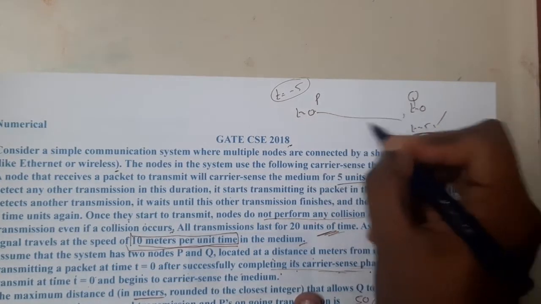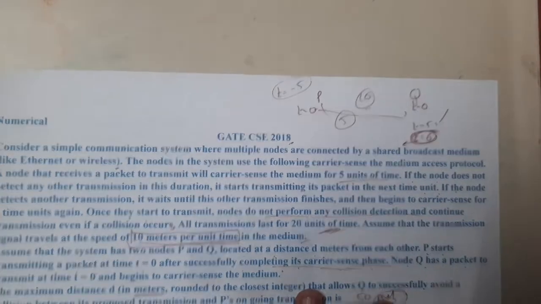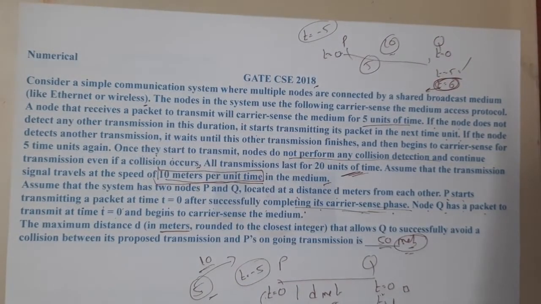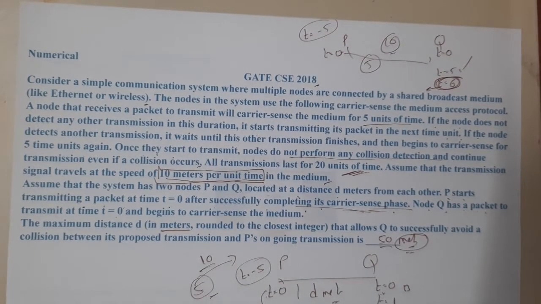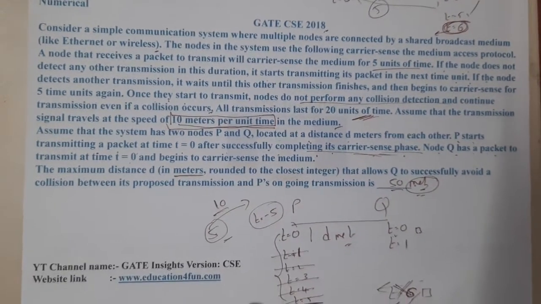We have only 5 units of time. In 1 unit I can travel 10 meters, so I can travel 50 meters in those 5 units of time. Got it? Yes. So it's quite an easy question. The only thing is the question is a bit lengthy, guys. I hope everyone got a clear idea on this.